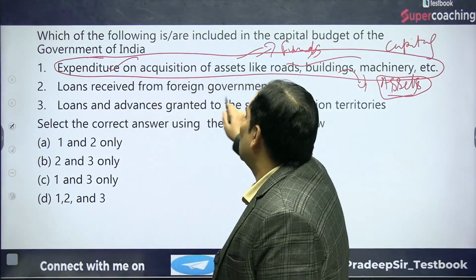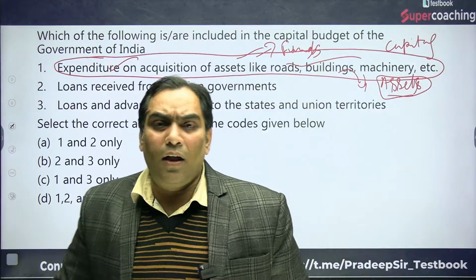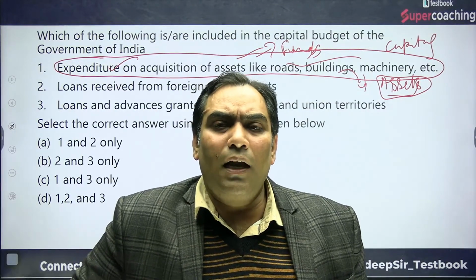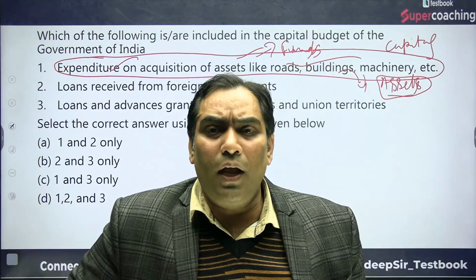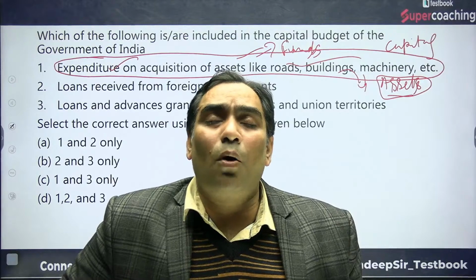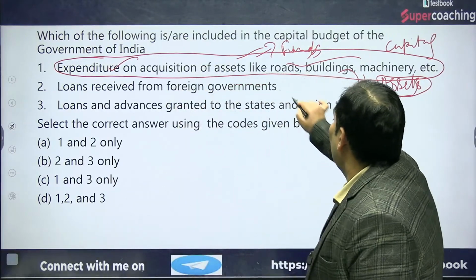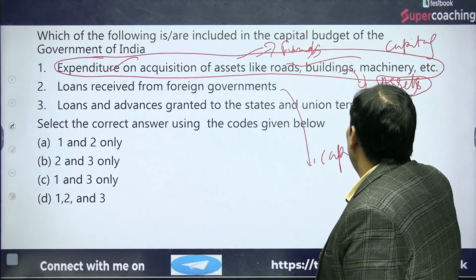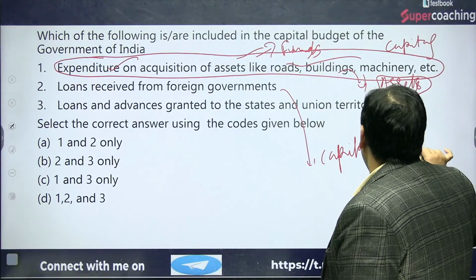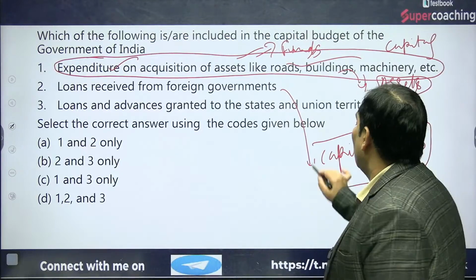Second is the loan received from a foreign government. If the government is going to receive funds from a foreign government, that means they are going to take the funds, so that will be part of capital receipt. That is going to increase their borrowings, and increase their liability, since future repayment means liability. So this will be capital receipt.